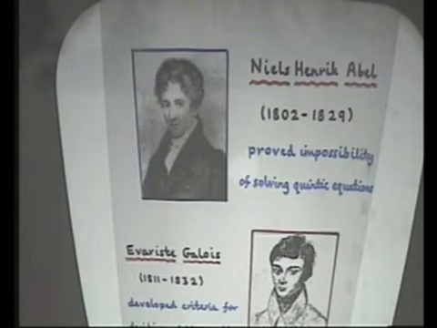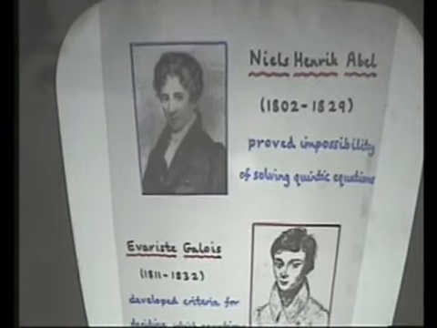He was a firebrand who became involved following the July Revolution of 1830. He threatened the life of the Orleanist king Louis Philippe, but was acquitted. But a month later, he appeared on Bastille Day in the uniform of the disbanded Artillery Guard and carrying several weapons, which didn't please the authorities. He was thrown into jail. He then got into trouble with a young lady and was challenged to a duel. And the night before the duel, he frantically wrote out his mathematical achievements for posterity. And then, as I say, he got shot in the duel and died at the age of 20.